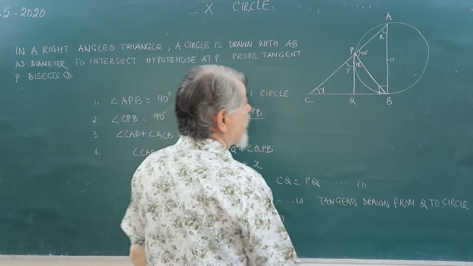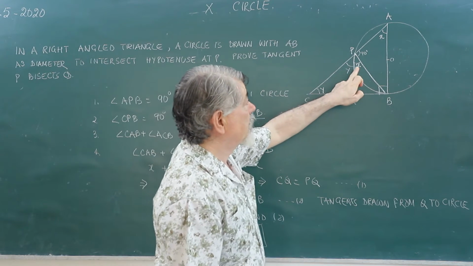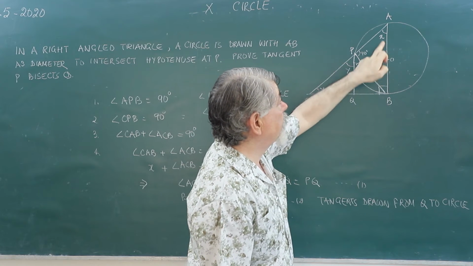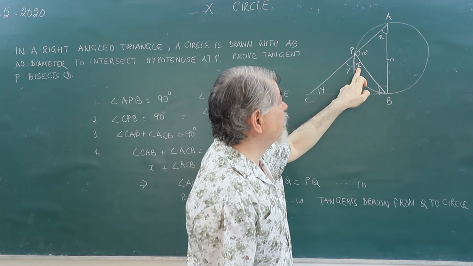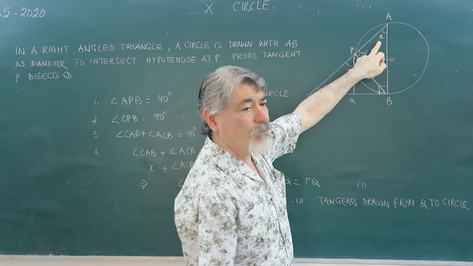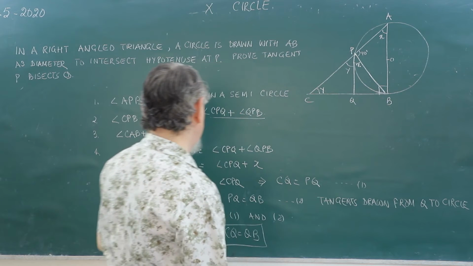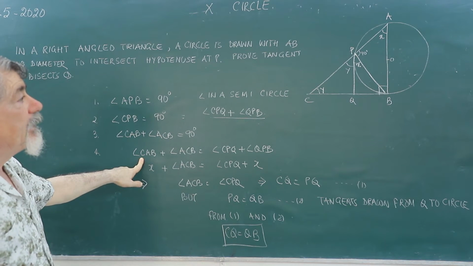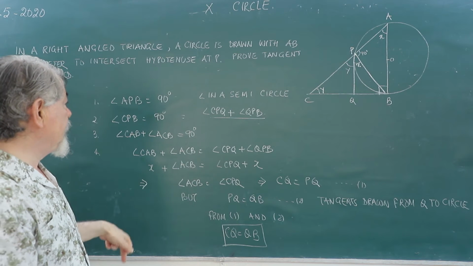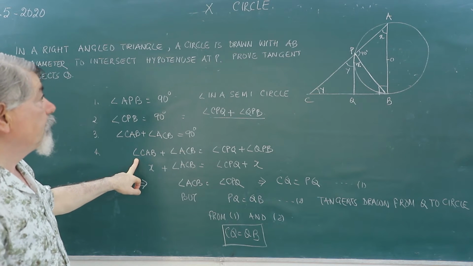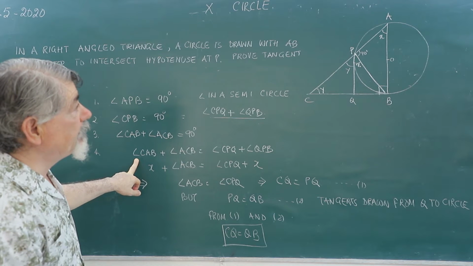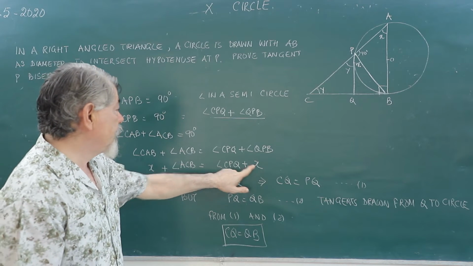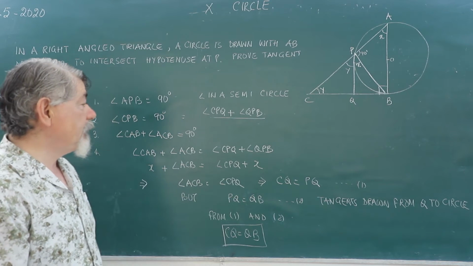And we are saying that the angle between a tangent and chord, this is X angle, this angle QPB will be equal to this angle. Angle between tangent and chord is equal to the angle in the alternate segment. We are also saying that angle CAB will be equal to angle QPB because of angles in the alternate segment.